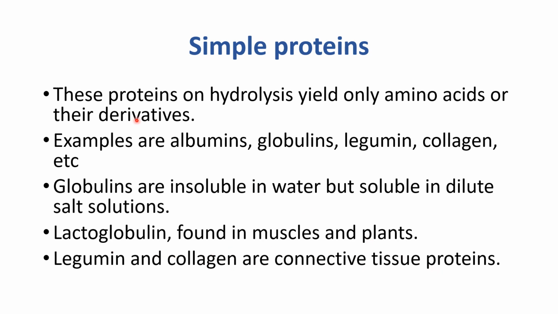वो proteins when they undergo hydrolysis yield only amino acids called simple proteins. इसके example में albumin, globulin, legumin और collagen आते हैं. Globulins की next detail ये है कि ये water में insoluble होता है. सिर्फ soluble कहाँ होता है जब इन्हें हम इसका dilute salt solution बनाते हैं. Lactoglobulin found in mussels and plants, जबकि जो legumin है और जो collagen है they are connective tissue proteins.